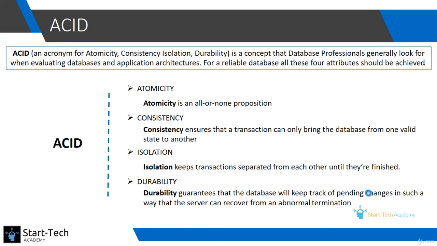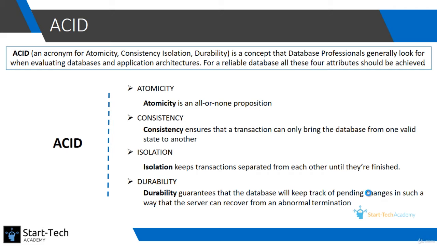First is atomicity. Atomicity means all or none proposition, which means that within a transaction, if you have specified several actions, either all of them succeed or the complete transaction fails completely. Say for example, if you're transferring funds from account A to account B, in this transaction, the first action will be removing the funds from account A, and the second part of the action of this transaction will be adding those funds into account B.